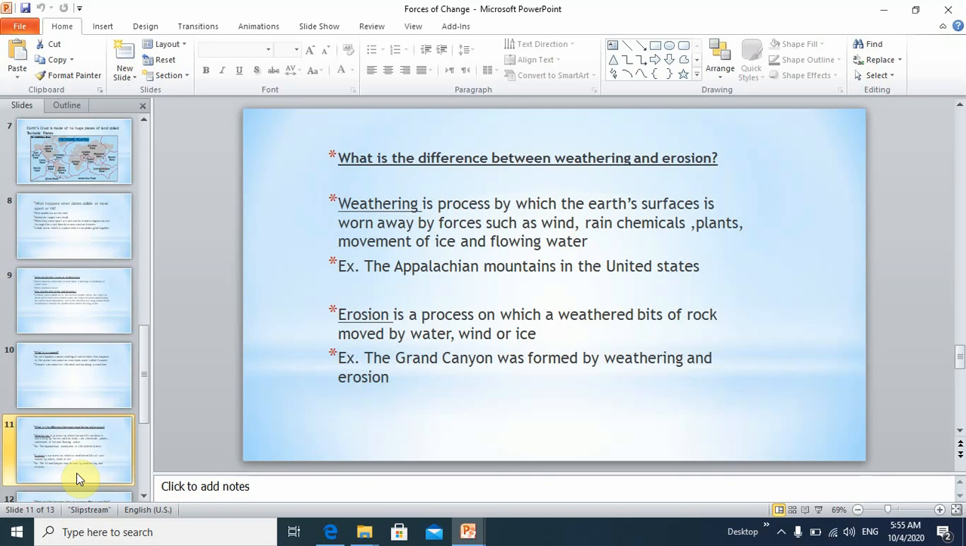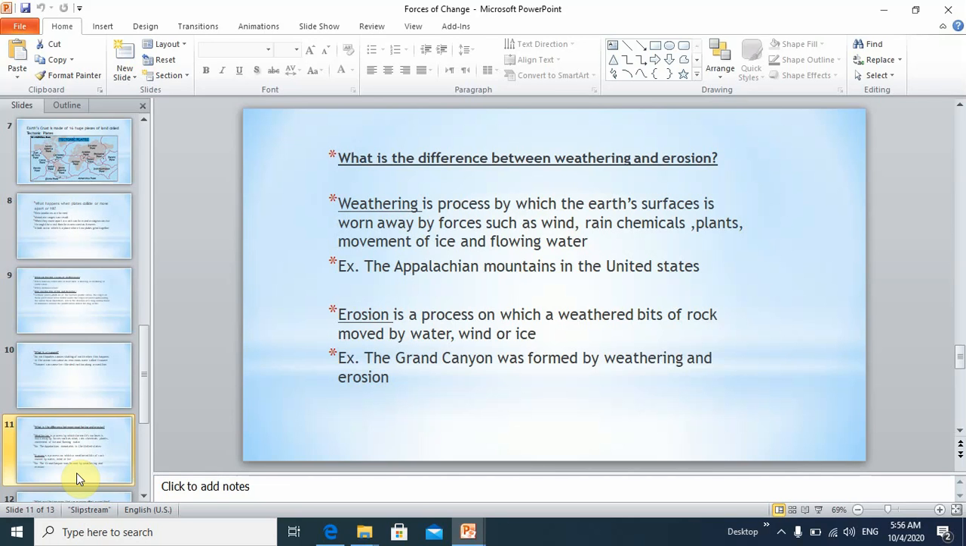There are two more forces, weathering and erosion. What is the difference between weathering and erosion? Weathering is a process by which the Earth's surface is worn away by forces such as wind, rain, chemicals, plants, movement of ice, and flowing water. For example, we have the Appalachian Mountains in the United States. They have been weathered and we have round peaks.